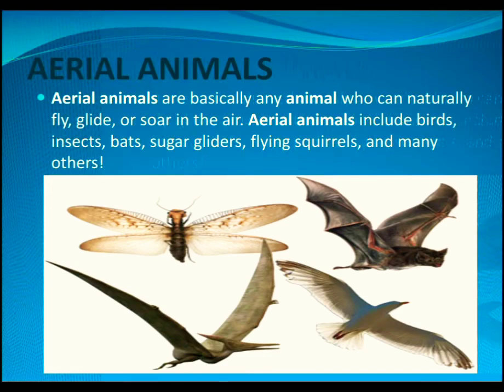They are aerial animals. So, the animals that spend most of the time in air are called aerial animals. Birds like crow, dove, sparrow, pigeons come in the category of aerial animals. Apart from the birds, some animals like sugar gliders, bats, flying squirrels also come in the category of aerial animals.